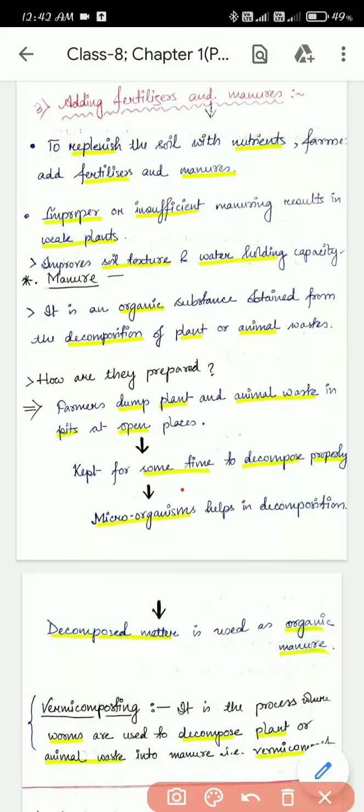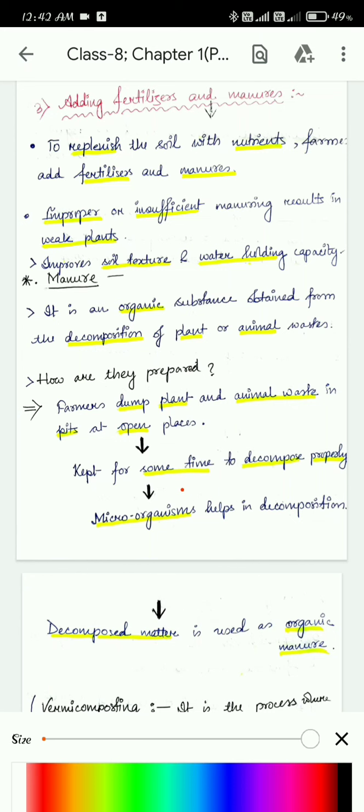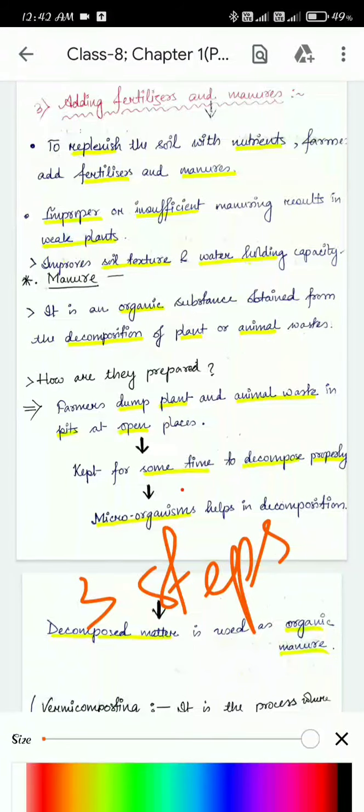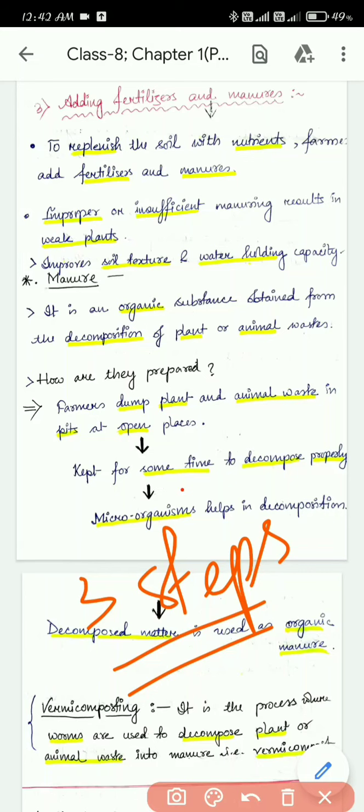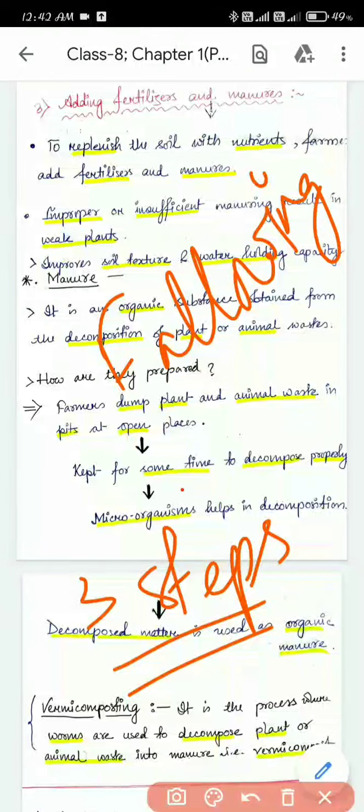So to solve this problem, we can re-establish the nutrients by three different steps. So what was the first step? The first step was fallowing. Yeah, so we have learned about fallowing. What was fallowing?